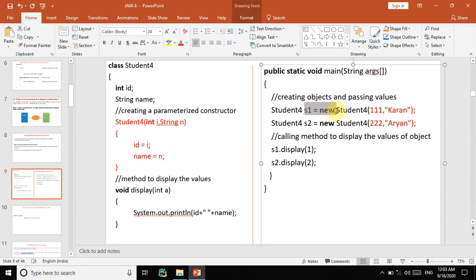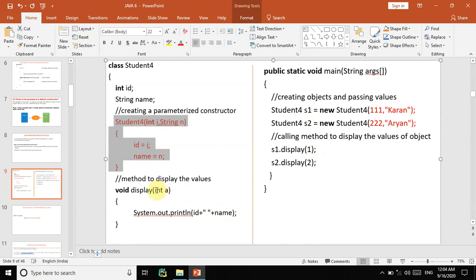Object creation is happening, memory allocation to the object is also happening, calling the constructor is also happening, and passing values is also happening, right? So see how many things are actually happening combinedly. So the constructor thing is nothing but we are directly passing values while creating the object. If it is a normal method, you have to create an object, call the method, and then pass the data.